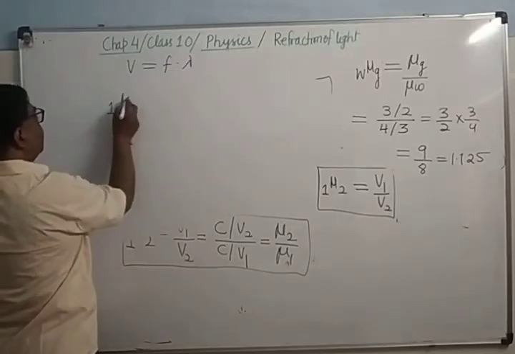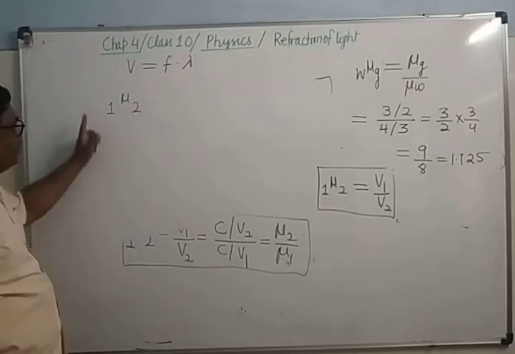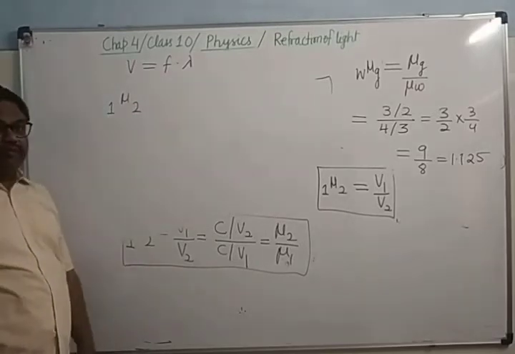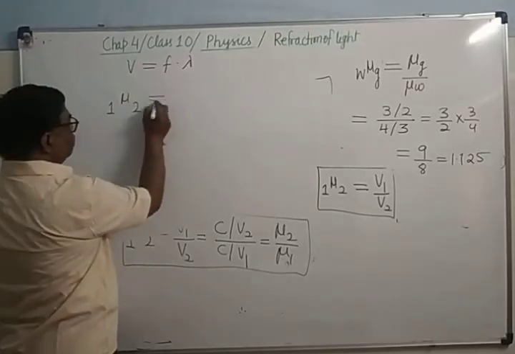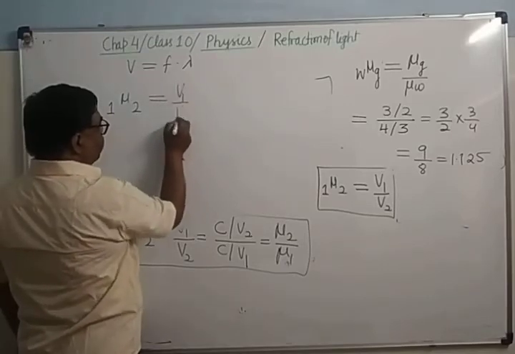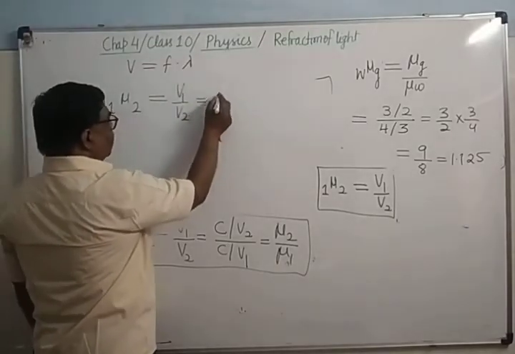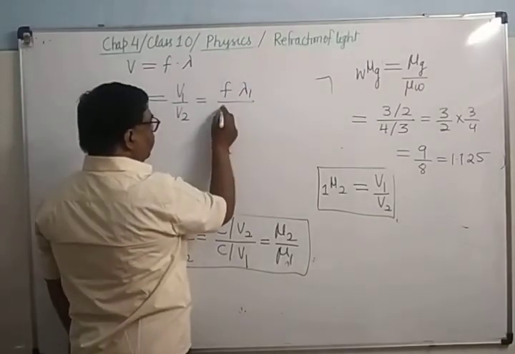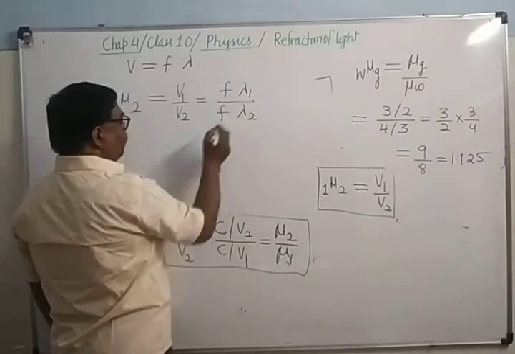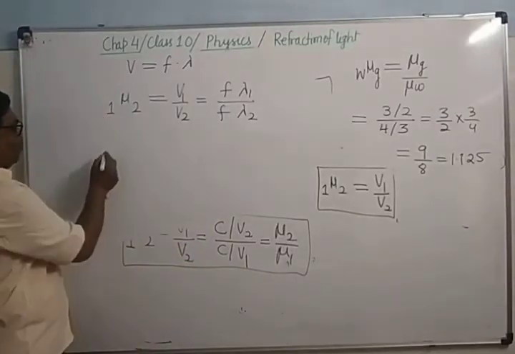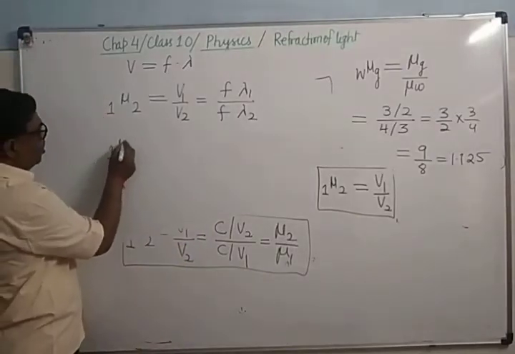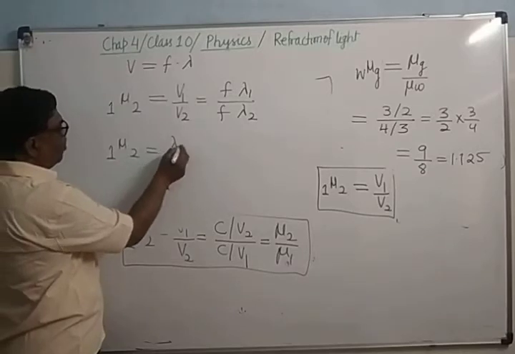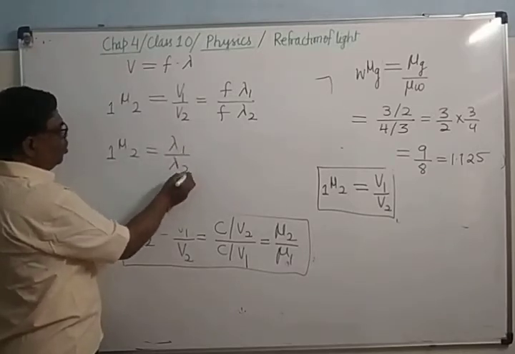1 mu 2. Suppose a ray of light is going from medium 1 to medium 2. So 1 mu 2 is V1 upon V2. V1 you can write as F lambda 1, because frequency does not change, it will remain the same everywhere, and V2 is F lambda 2. So 1 mu 2 equals lambda 1 upon lambda 2.